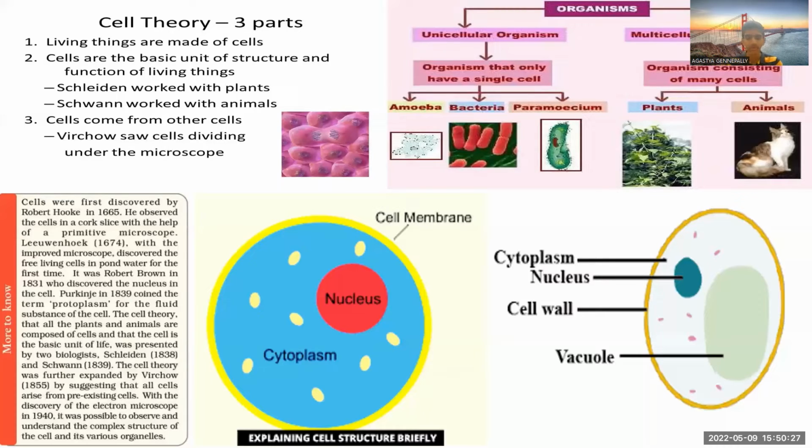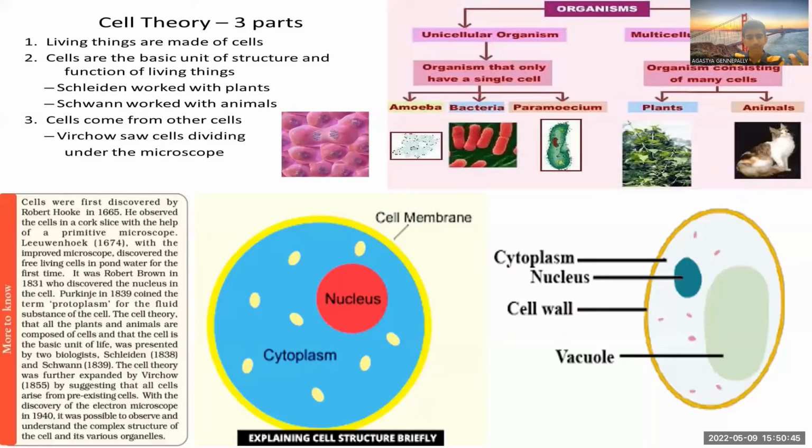We can't count them. Next, we're going to learn the basic structure of animal and plant cells. In the animal cell, we have the nucleus, which we call the brain of the cell. It is basically located at the center of the cell.